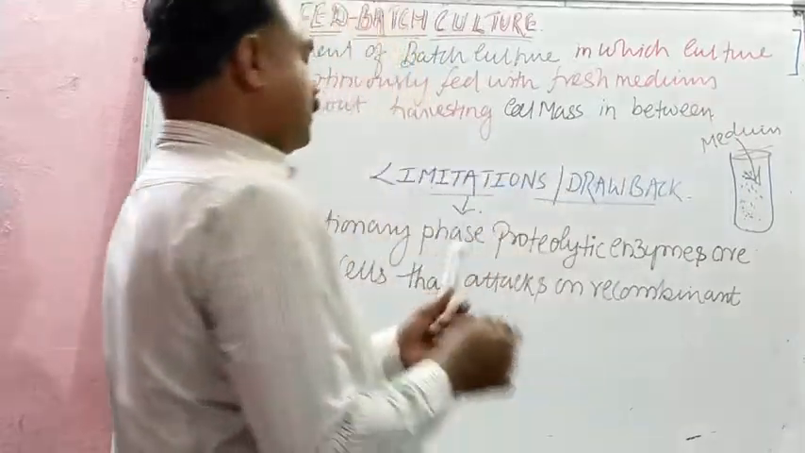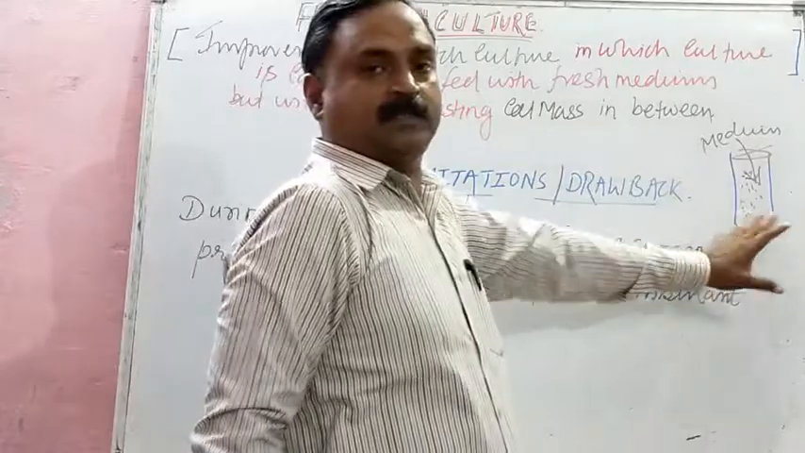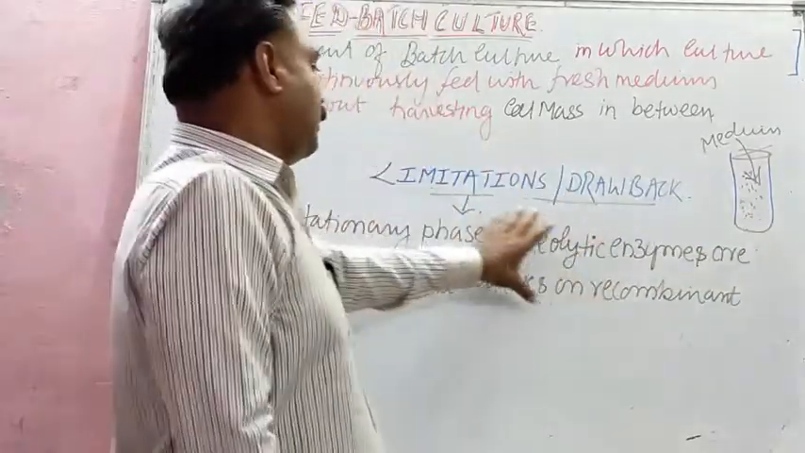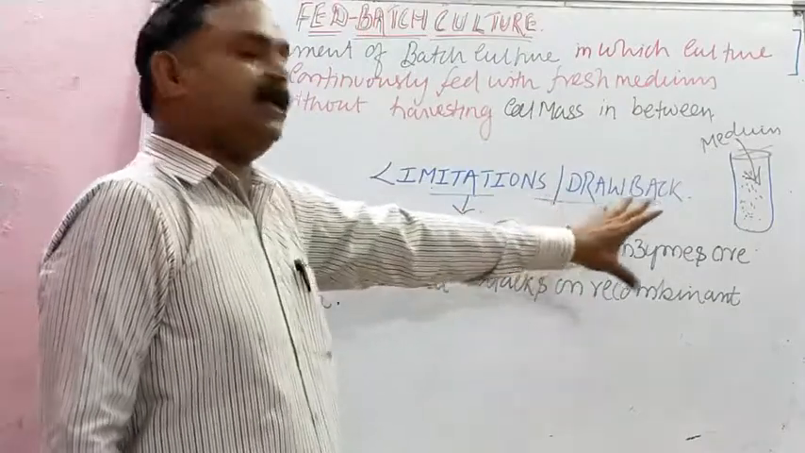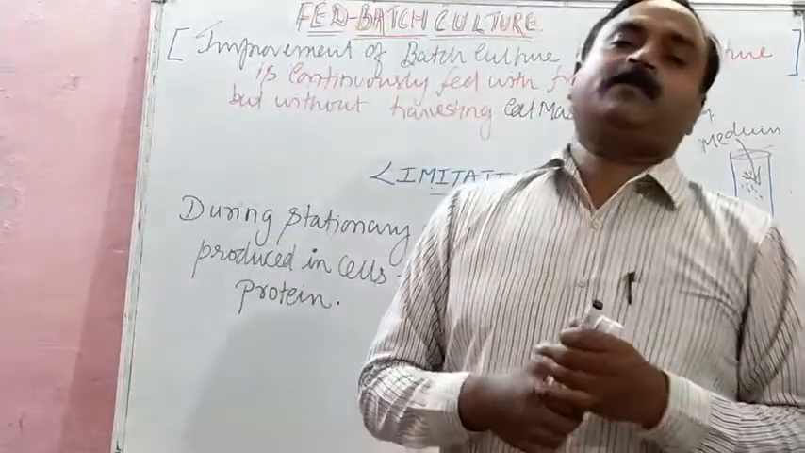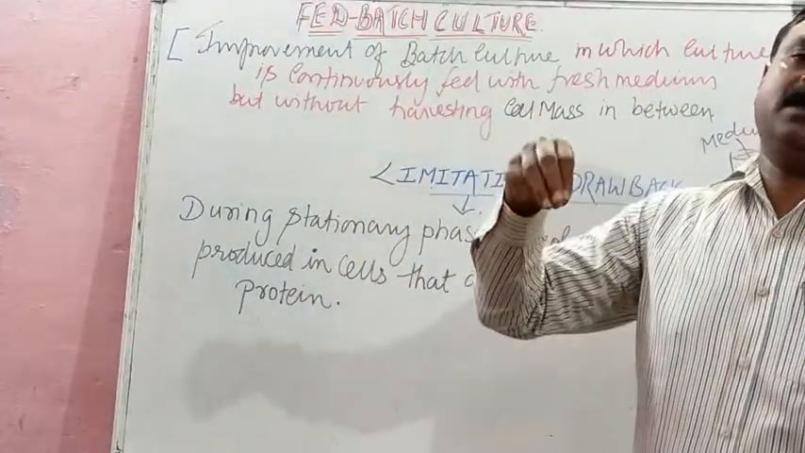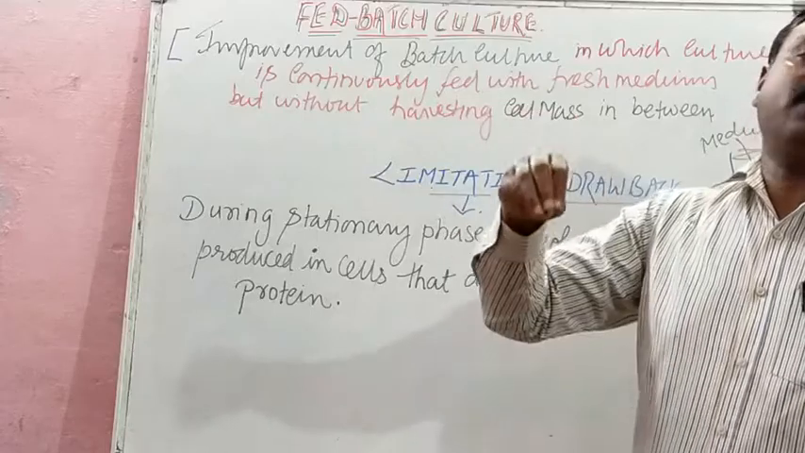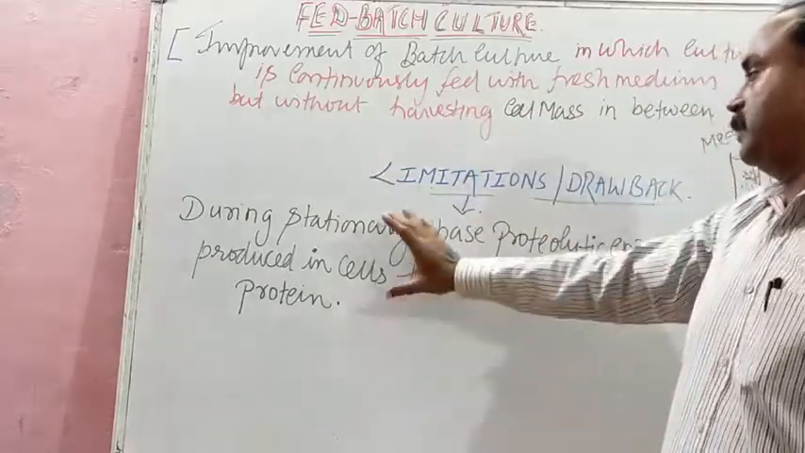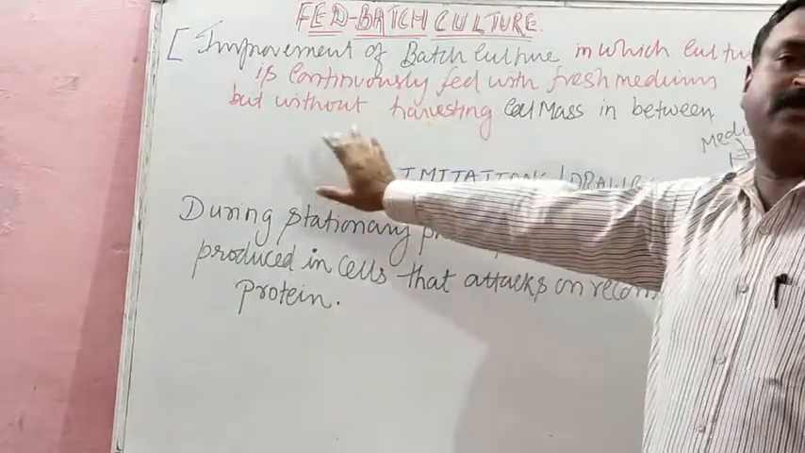Limitation is very simple. There are four phases: lag, log, stationary and dead. What is the limitation here? During the stationary phase, proteolytic enzymes are produced in the fermenter, and that is harmful for the recombinant protein during the fermentation. This limitation you are going to study in detail in class 12th, but this definition you have to study in class 11th.